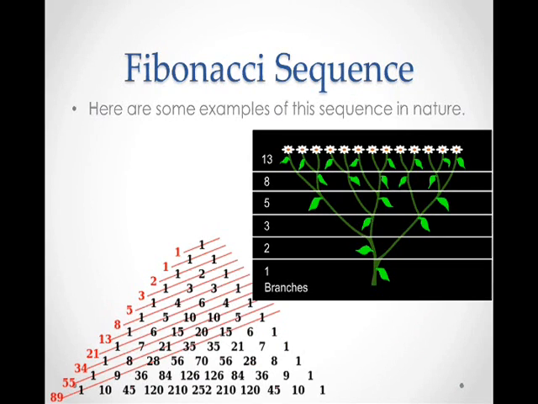Here are some examples of this sequence in nature. As you can see, this plant has a lot of leaves, and when each leaf is looked at in rows, they match up to the sequence. They start with one from the bottom and follow the sequence as they are counted in rows upwards.